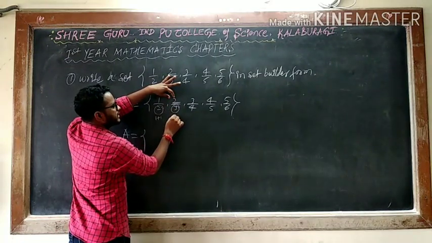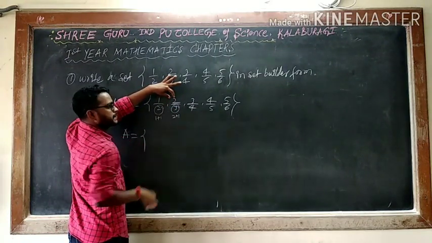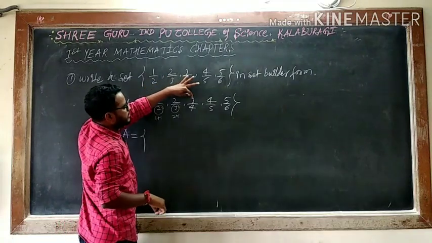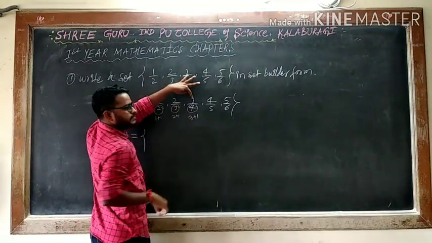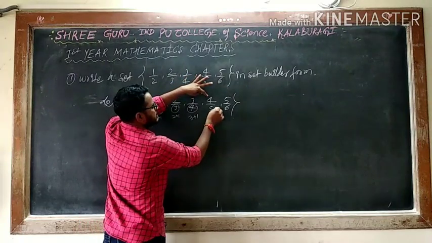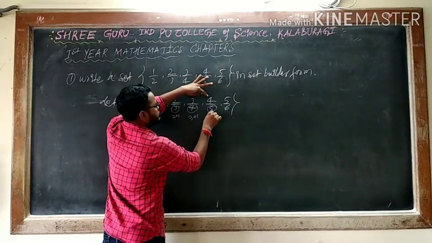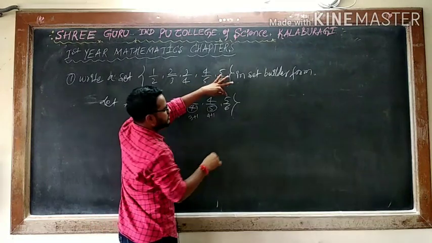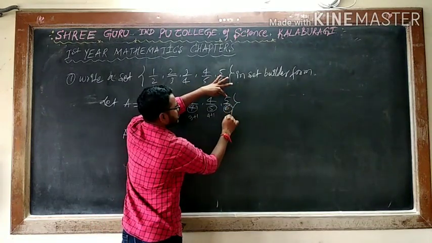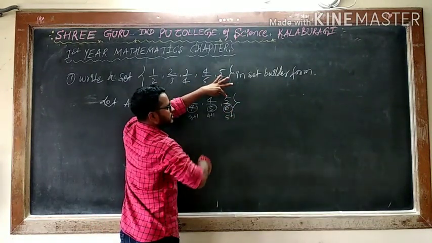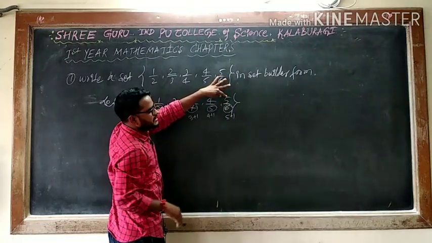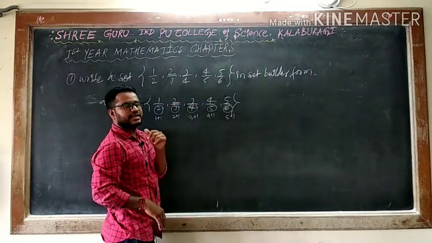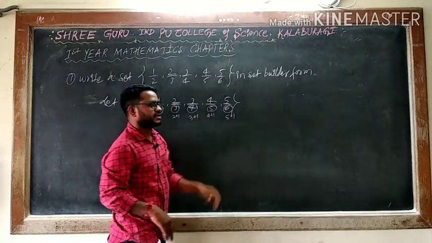Can I say 3 can be written as 2 plus 1? 3 divided by 4. 4 can be written as 3 plus 1. 4 divided by 5. 5 can be written as 4 plus 1. 5 divided by 6. 6 can be written as 5 plus 1. Suppose next 6 divided by 7. What can I write? 6 divided by 6 plus 1.